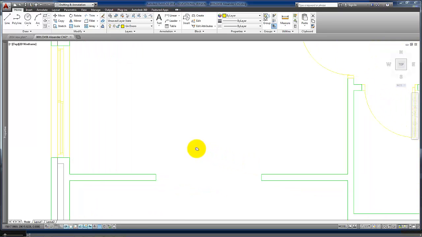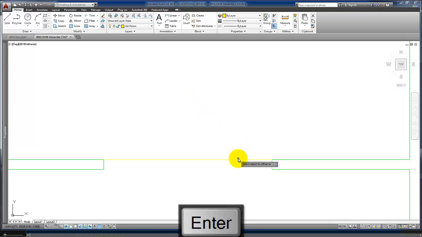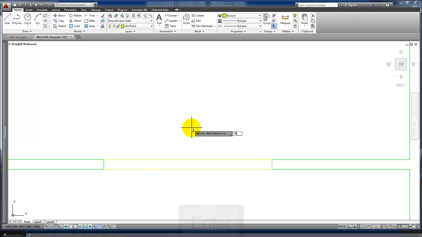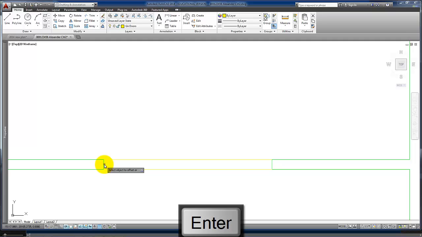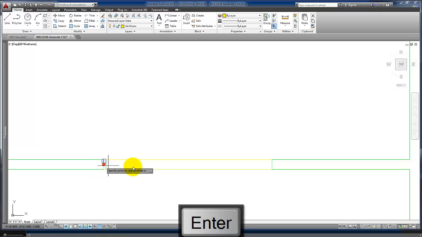Now the principle is the same for the door between the 2 rooms here. Obviously this time the distance is smaller, so it's 100 millimeters. Again we can offset by 50. Well, this time we should maybe just offset by 25.